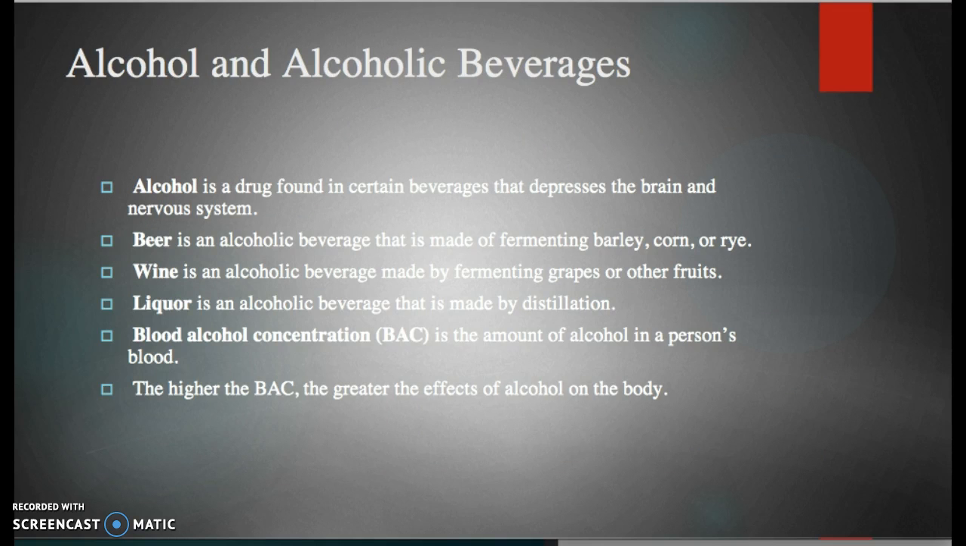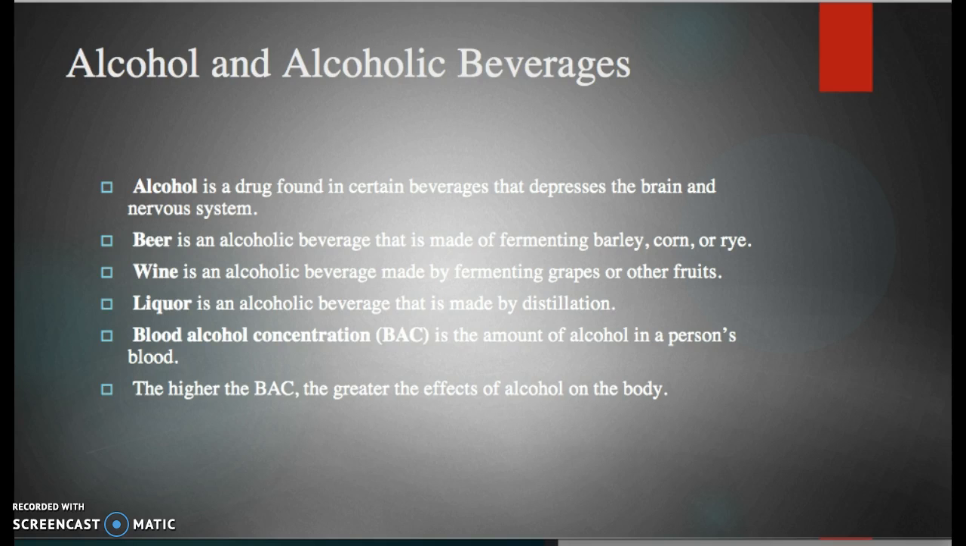The next slide that we're going to go over is alcohol and alcoholic beverages. So what is alcohol? Alcohol is a drug found in certain beverages that depresses the brain and nervous system. Beer is an alcoholic beverage that is made of fermenting barley, corn, and rye. Wine is an alcoholic beverage made from fermenting grapes and other fruits. Liquor is an alcoholic beverage that is made from distillation.